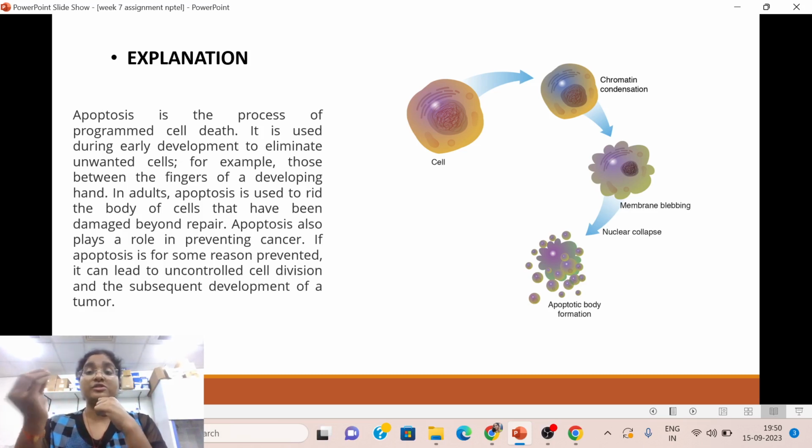And apoptosis also plays a very major role in preventing cancer. If apoptosis is for some reason prevented, it can lead to uncontrolled cell division and the subsequent development of a tumor. So how does cancer cause? Where there is no apoptosis, the cells go on dividing and metastasize to different parts of the body and lead to tumor.